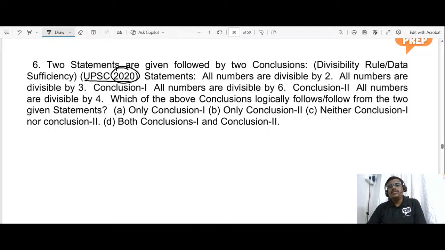I told you the divisibility rule of 6 is if it is divisible by 2 and if it is divisible by 3, then the number is divisible by 6. So conclusion 1 follows. But conclusion 2 says that all numbers are divisible by 4. Can you please prove to me that this is right?